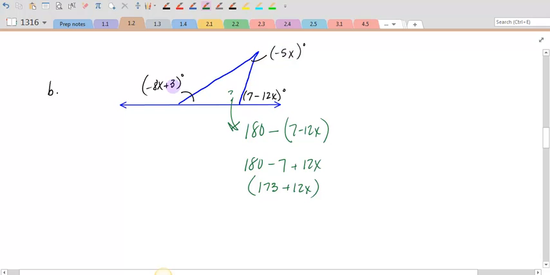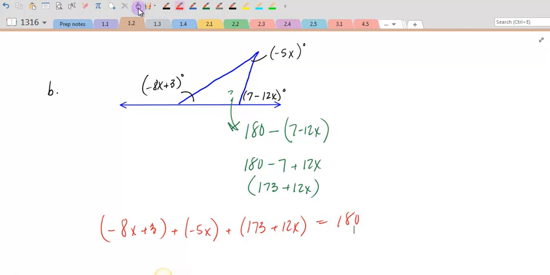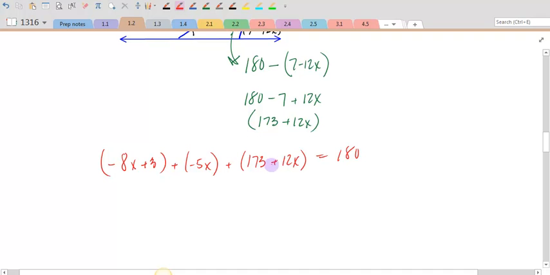Using the 2 given angles with the angle we just calculated, I can add all 3 of those angles together. We'll do that down here. So I have negative 8x plus 3, that's one angle, plus negative 5x, plus the third angle, 173 plus 12x. And remember, all 3 of those angles have to add together to give me 180. So simplifying this side right here, I end up with negative 8x minus 5x plus 12x gives me negative x, and 3 plus 173 gives me 176 equals 180.